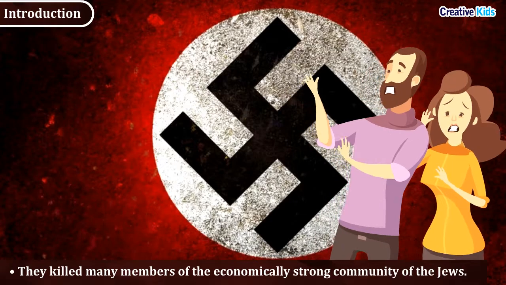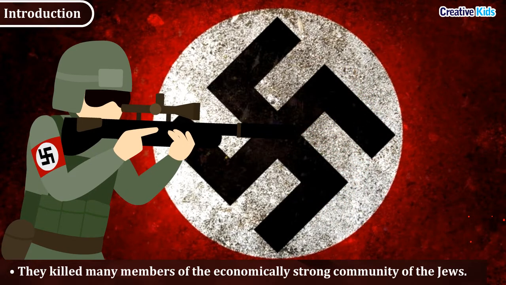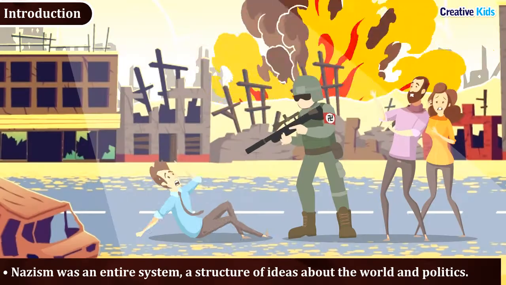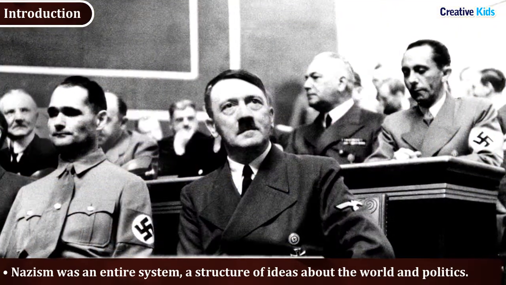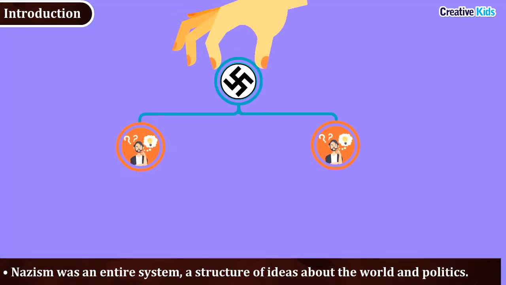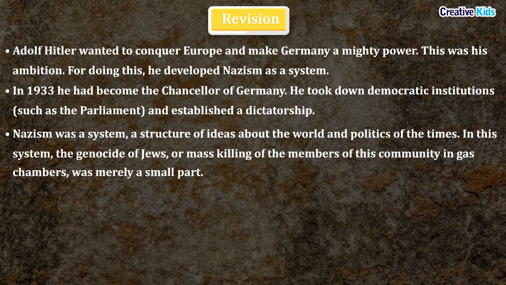They killed many members of the economically strong community of the Jews. But Nazism did not just mean killing Jews. Nazism was an entire system. It was a structure of ideas about the world and politics. Let's revise what we have learnt about Hitler and Nazism.